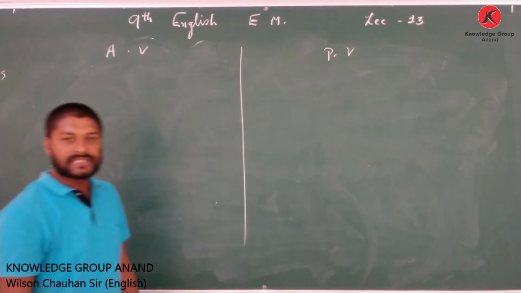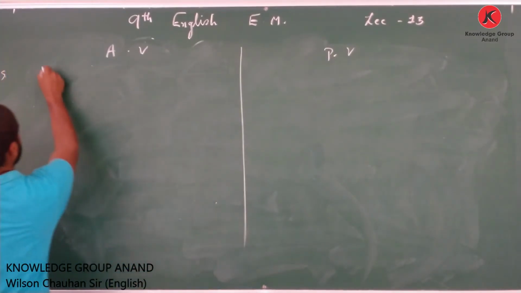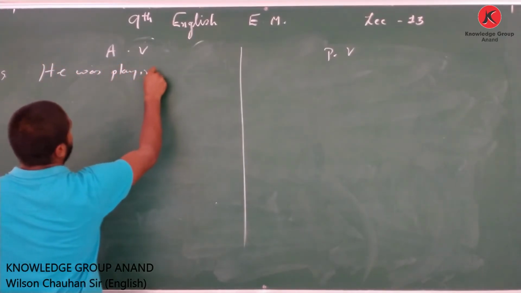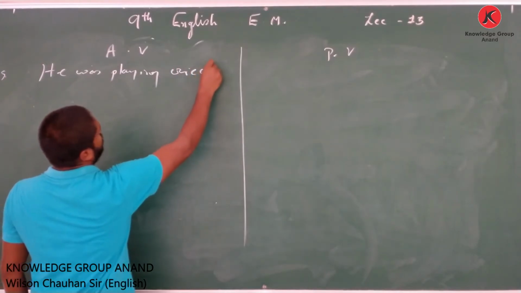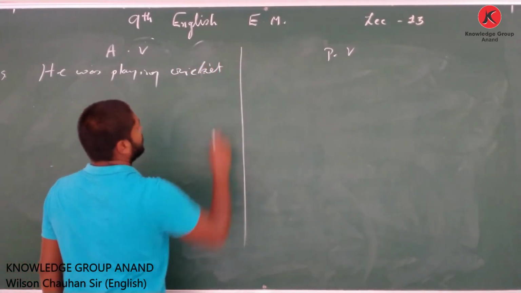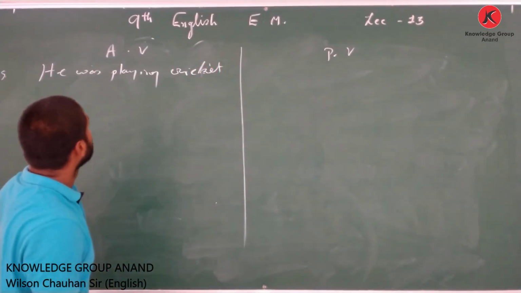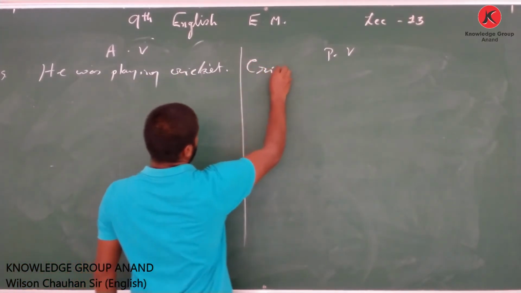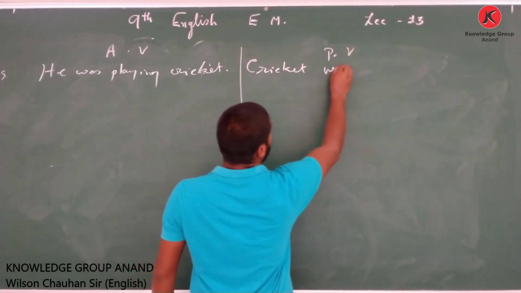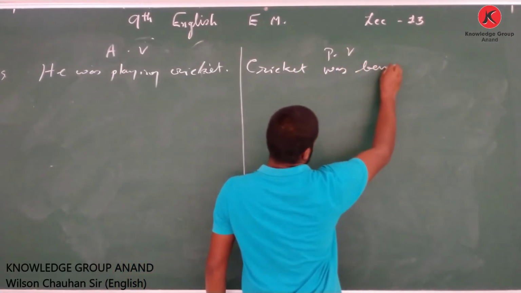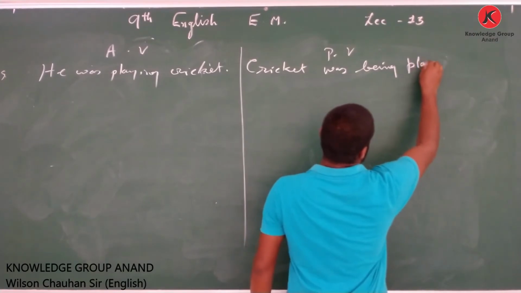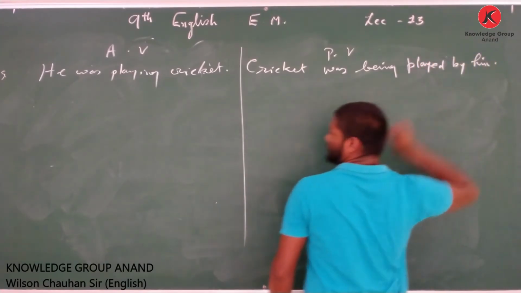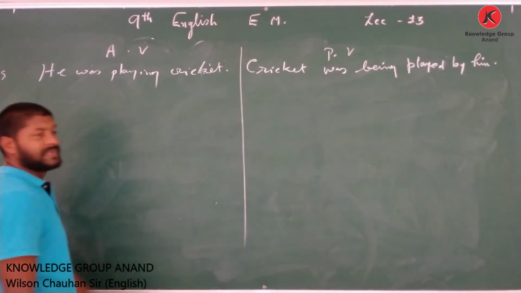Now simple sentence will be just like he was playing cricket. Okay. He was playing cricket. So cricket was being played by him. Okay. This is a simple sentence.